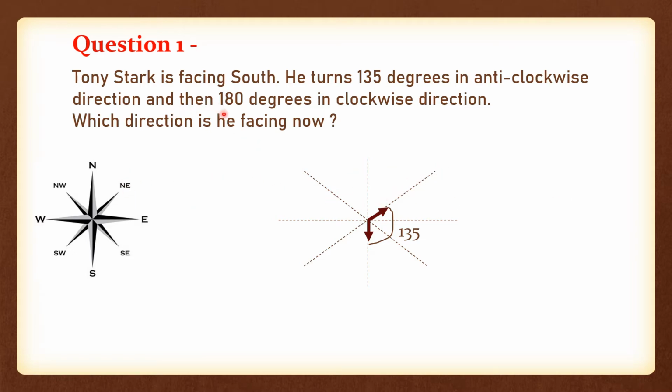Now he turns 180 degrees in clockwise direction. From here he is turning 180 degrees in clockwise direction. And we know what will be the 180 degrees if you are facing northeast. Definitely the reverse one, means you will come back and you will face southwest. So you will come from here to here and you will face southwest direction. This is completely 180 degrees. Correct? Now the question is, which direction is Tony Stark facing now? Yes, obviously southwest. I hope you got this concept correct.